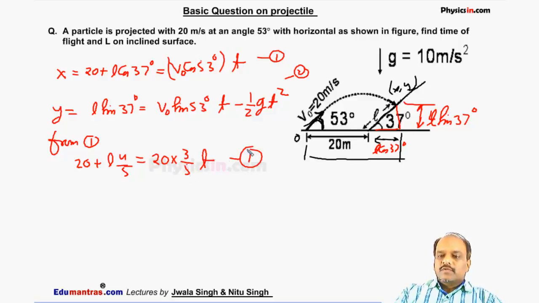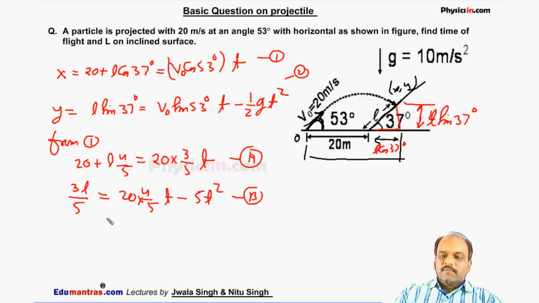This is our first equation, let this be A. If we put the values here, L into sin 37, which is 3 by 5, is equal to V naught 20 into sin 53, which is 4 by 5, into t minus half gt square, which is 5t square. This is our second expression B.